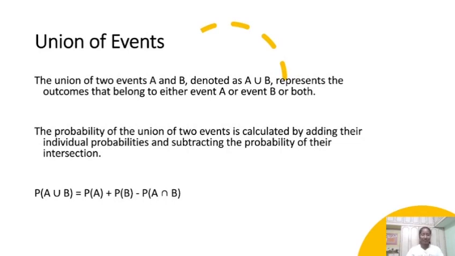Union of events. The union of two events A and B, denoted as A ∪ B, represents the outcomes that belong to either event A or event B or both. The probability of the union of two events is calculated by adding their individual probabilities and subtracting the probability of their intersection. That is, P(A ∪ B) = P(A) + P(B) - P(A ∩ B).